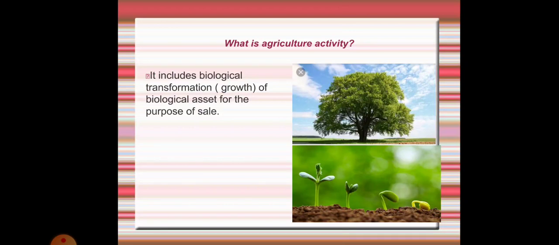Second, it includes agriculture activity. So it includes biological transformation, that is, biological transformation of biological assets for the purpose of sale. So here the best example is we have plants, we will grow these plants to trees.